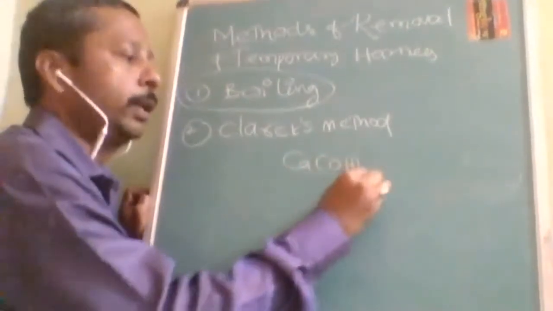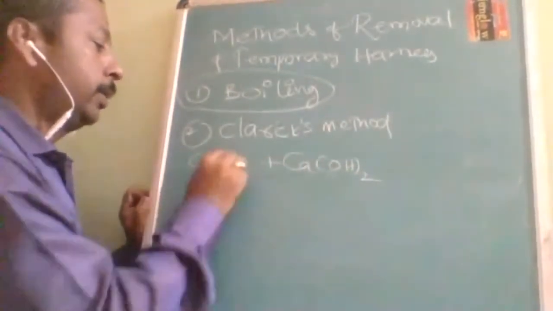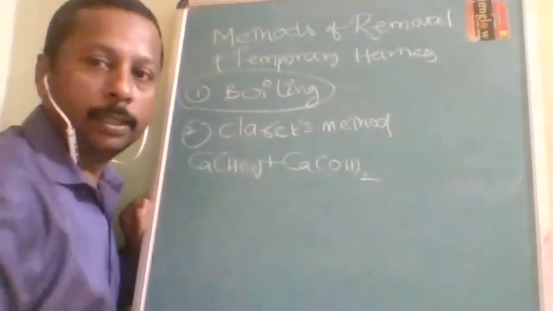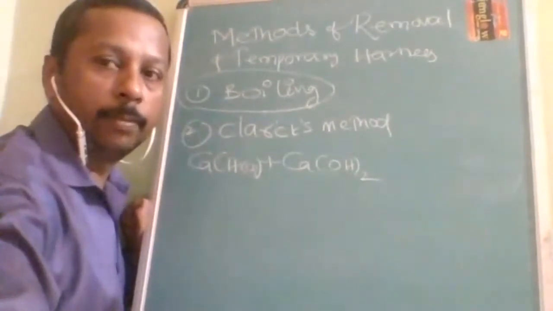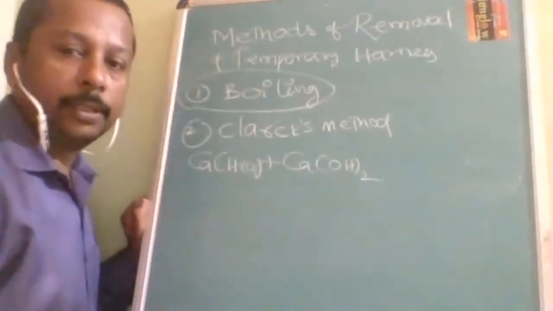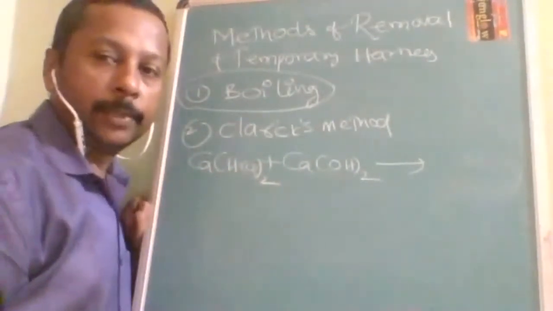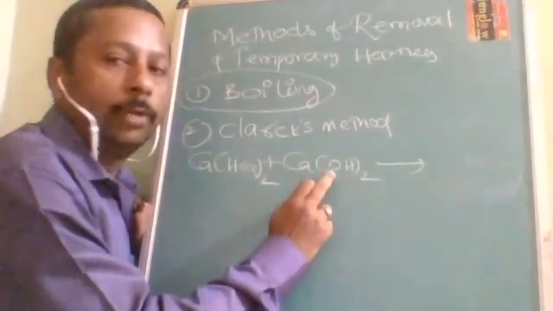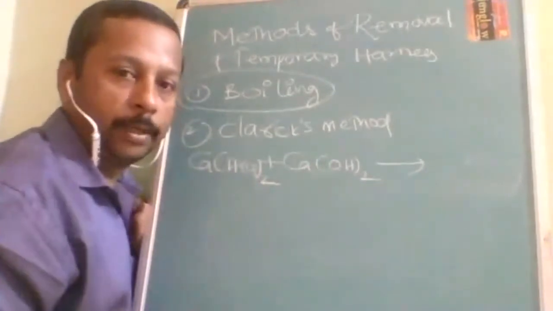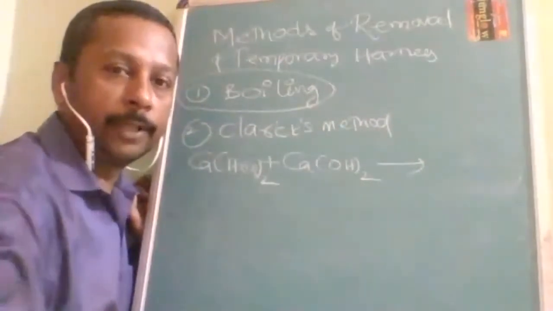When you add calcium hydroxide in calculated amount, suppose calcium bicarbonate is there, it is converted. It should not be extra in quantity. Extra quantity will be highly dangerous; it converts into different products. That's why a calculated amount of slaked lime, Ca(OH)2, is added. Then it will convert the bicarbonate again into carbonate only. This is the Clark method. Now we have completed the methods of removal of temporary hardness.